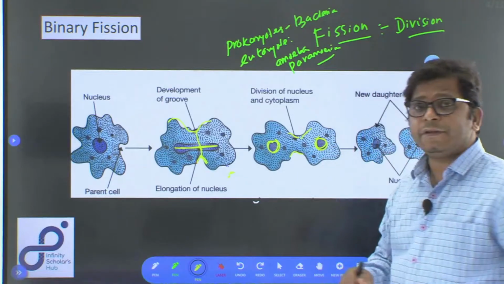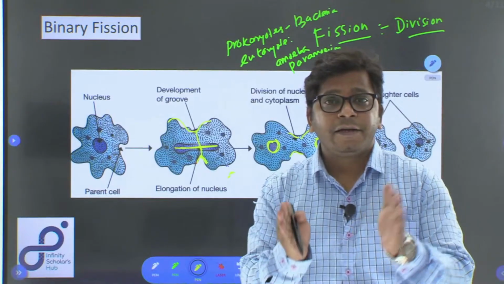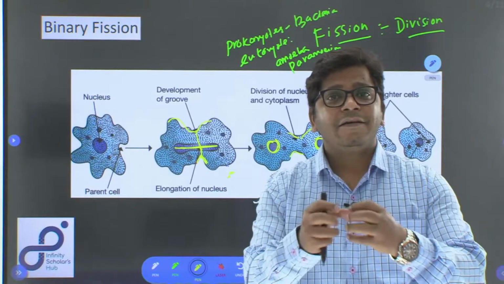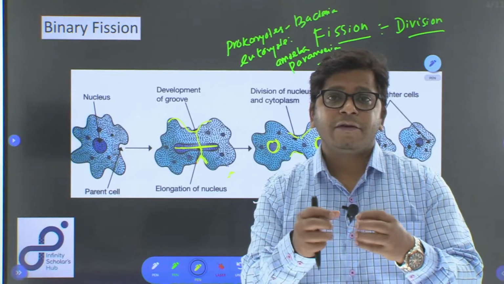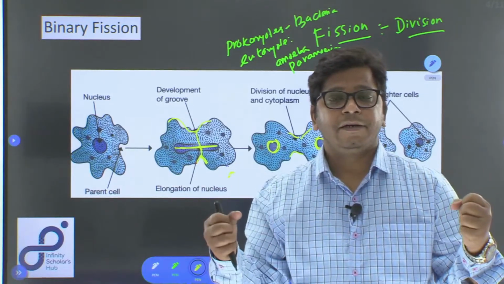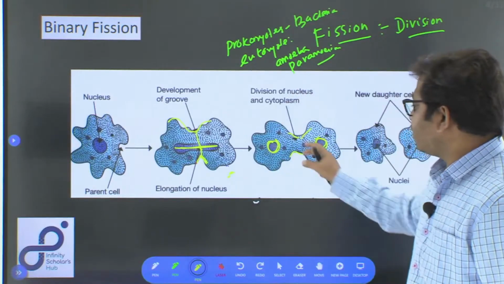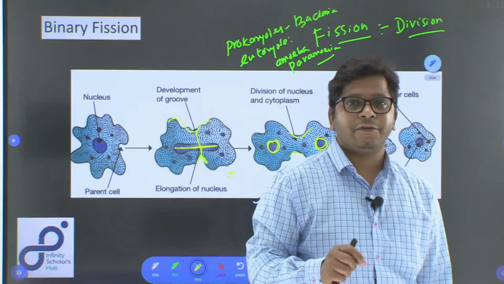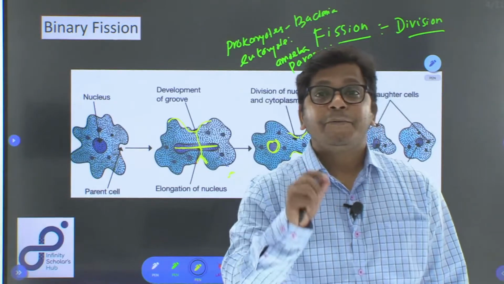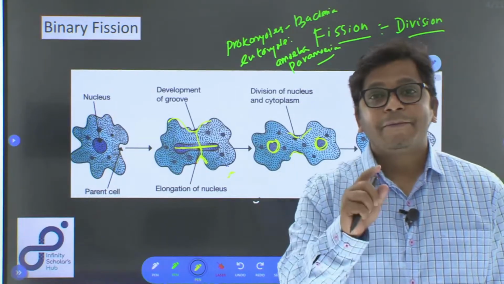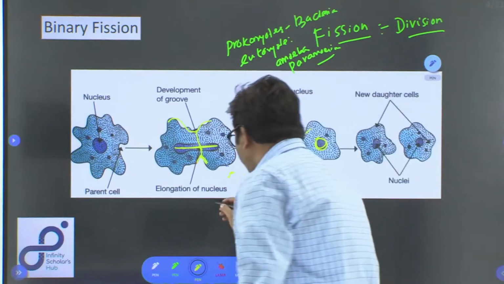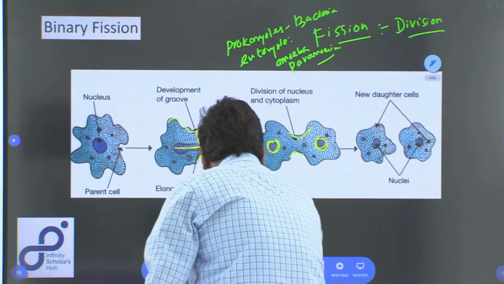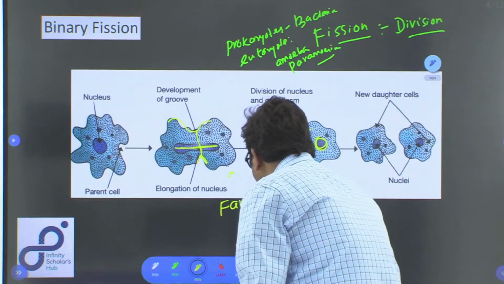So, what will happen? The cytoplasm will be dividing into two equal parts, and the chromosome material, along with the nucleus, is also going to be divided into two equal parts, and such kind of division is called binary fission. And this form of reproduction primarily occurs in favorable condition. So this occurs primarily in favorable condition.